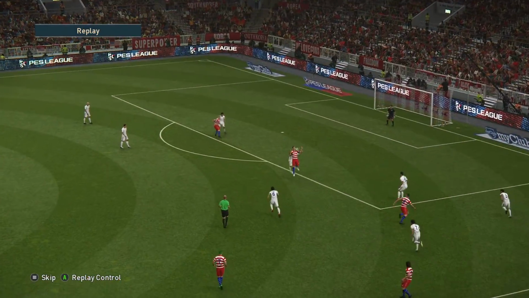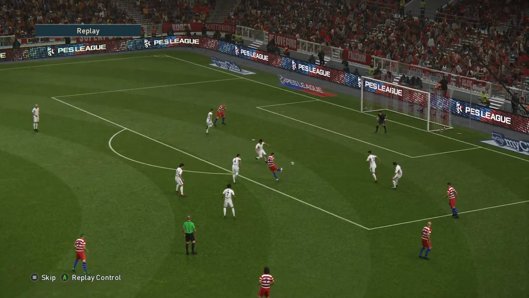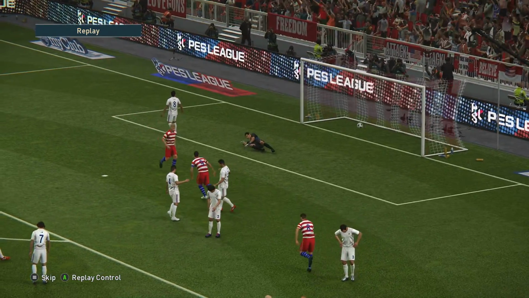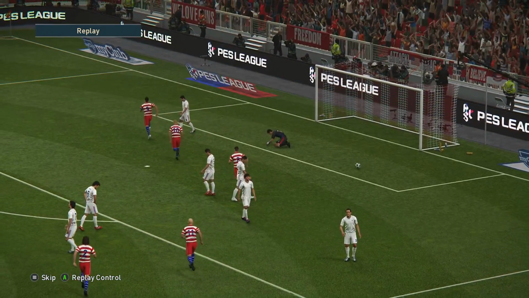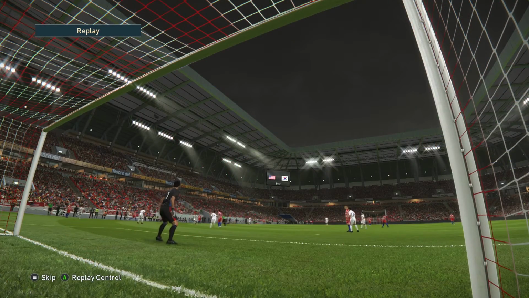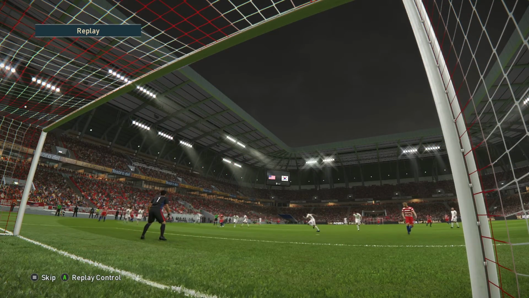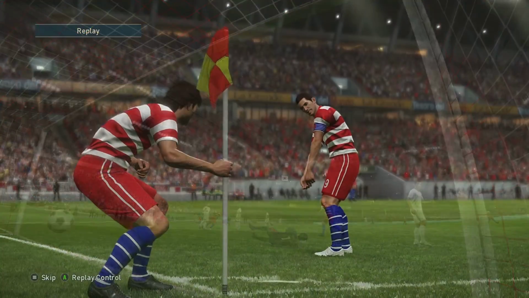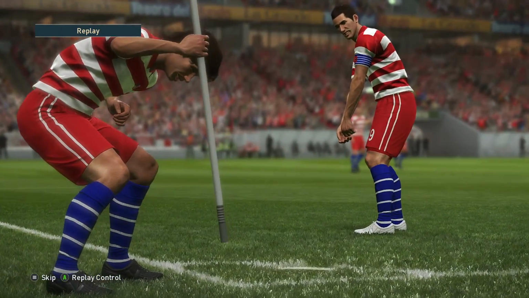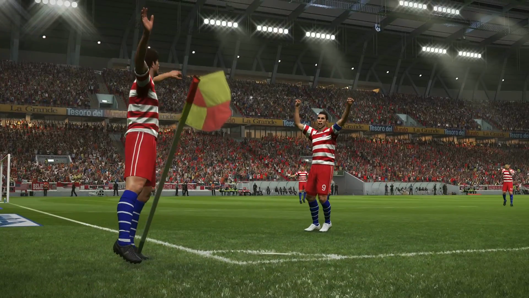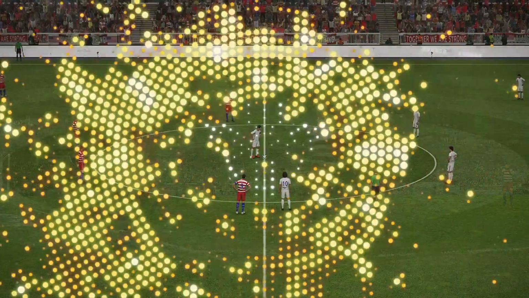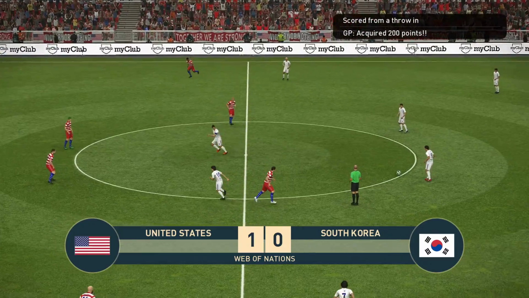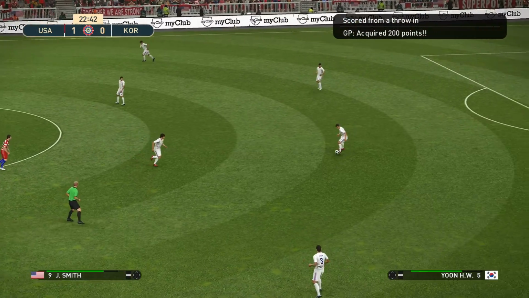Let's look at it again. Smith had it initially, and then he controlled it very well. He chested it down. A couple of touches. And he was given too much space by the South Koreans, and he had time to pick off his shot into the top corner. And it's the United States 1, South Korea 0.